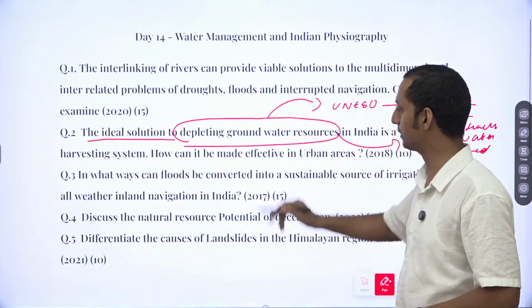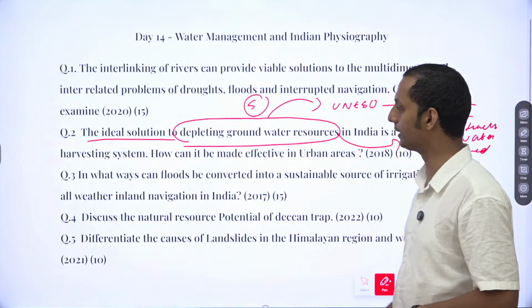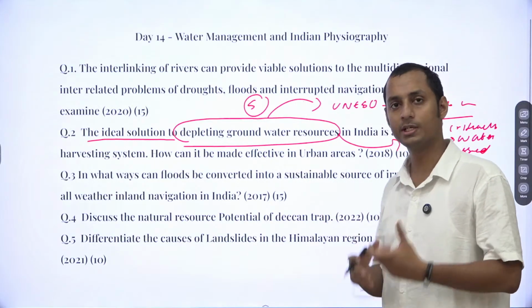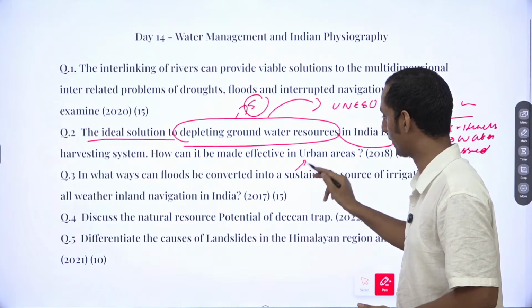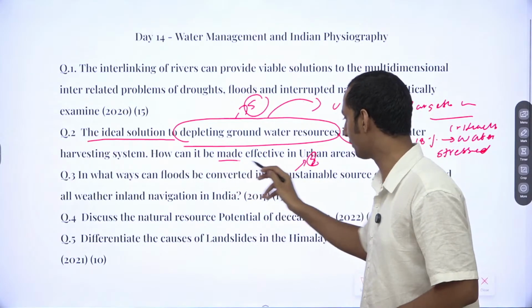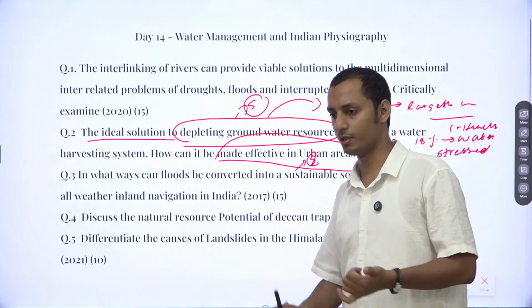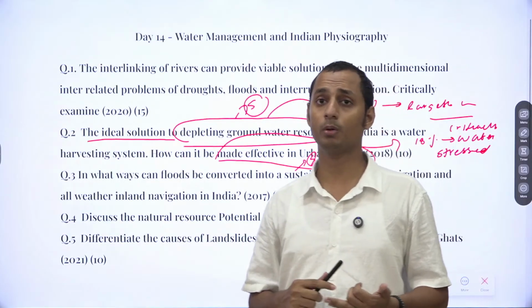Try to mention at least 5 points regarding the same, because even in this question, there are two body parts which need to be given equal weightage. So 5 points for the first body part and also 5 points for the second body part as well. Now, how can it be made effective in urban areas? You can mention about the penalties. You can mention about the incentives.